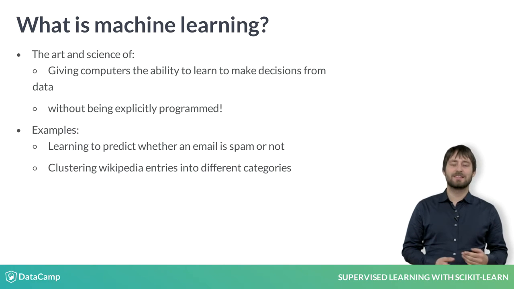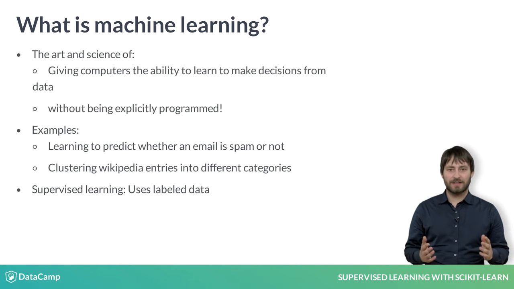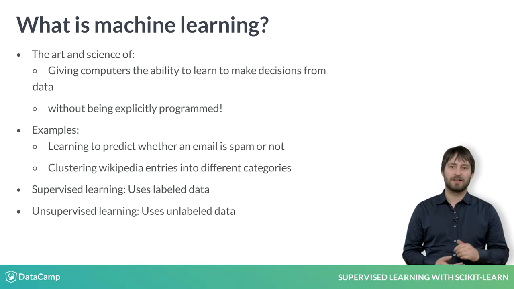Notice that in the first example, we are trying to predict a particular class label, that is, spam or not spam. In the second example, there is no such label. When there are labels present, we call it supervised learning. When there are no labels present, we call it unsupervised learning.